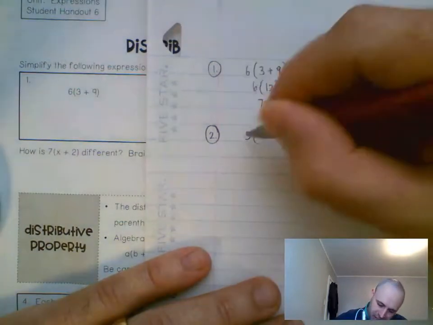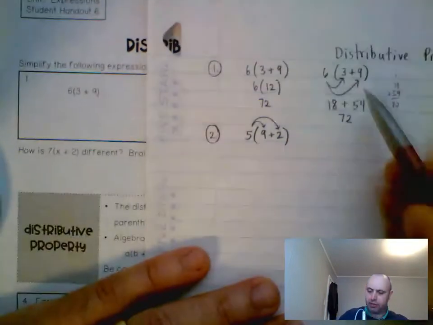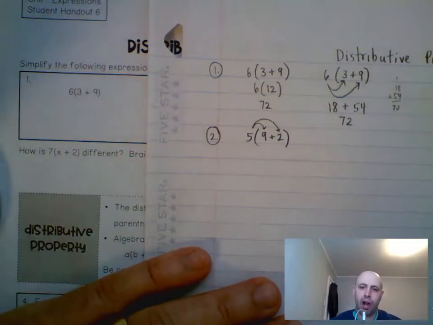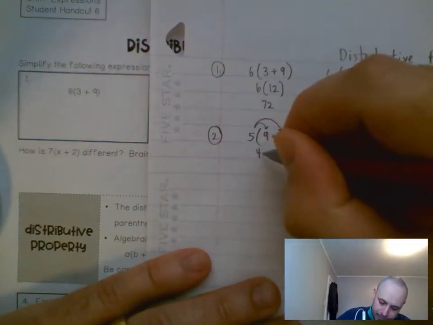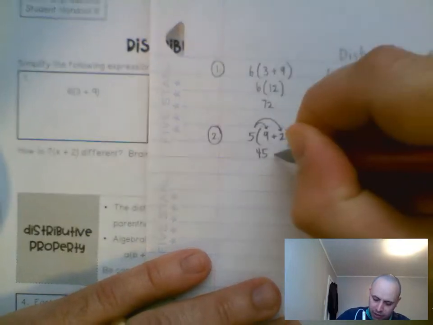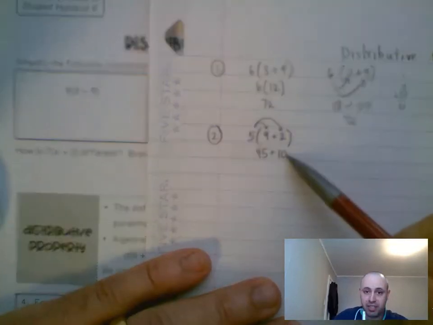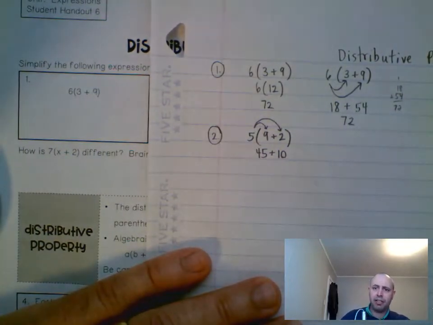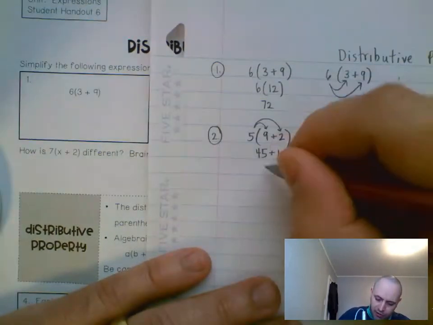Okay, now most of the time they draw the arrows up here. The first time I drew it down here, it doesn't really matter. At some point in your mathematical career, you'll stop drawing the arrows. You'll just do 5 times 9 is 45. And then 5 times 2 is 10, and we just keep that plus in there. If that was a minus, we would drop a minus down. So 45 plus 10. Okay, now if you want to, you can go ahead and put 55 down here.